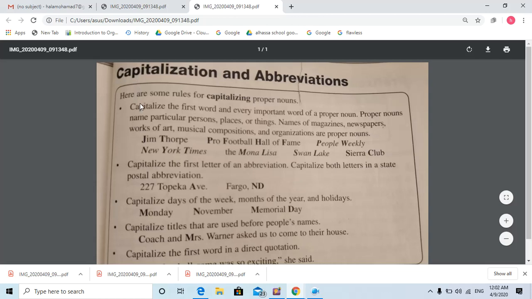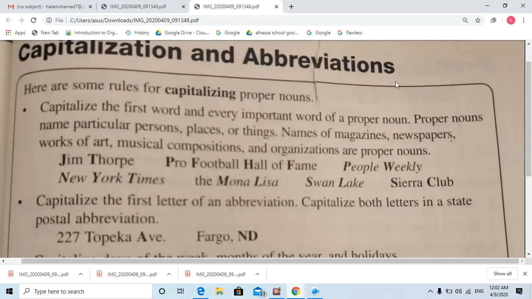Here are some rules for capitalizing proper nouns. Because we are number one, we should capitalize the proper noun. You remember the proper noun?